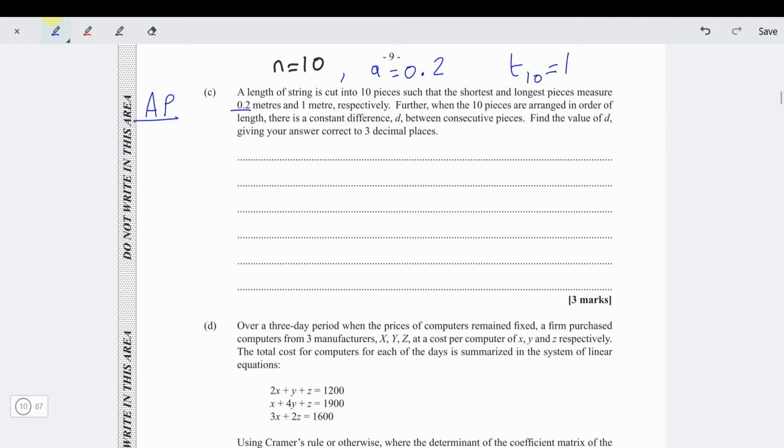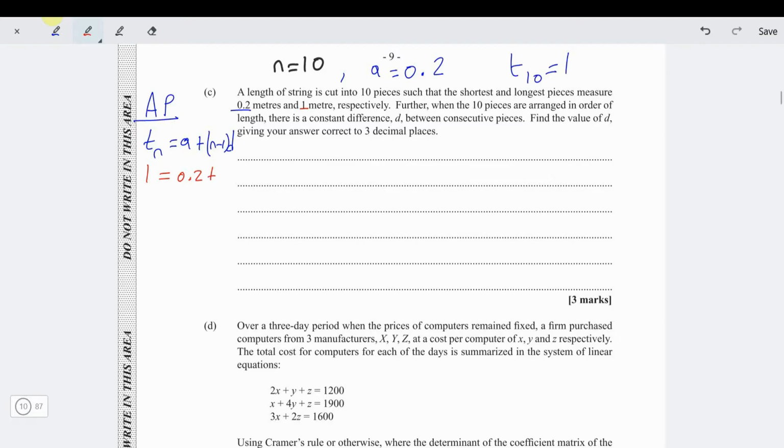We know that the last term right here is 1 meter. Now this is where you have to remember this formula. Tn is equal to A plus n minus 1 times D. That's what you have to remember. Tn is the nth term. So in that case, the 10th term, which they give us, was 1 meter. So 1 is equal to A, which is 0.2, plus n minus 1